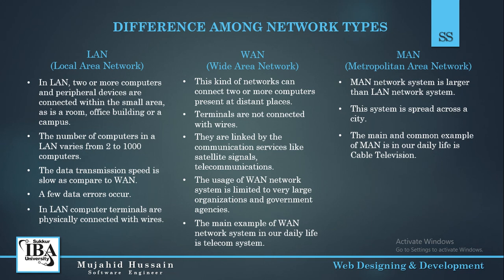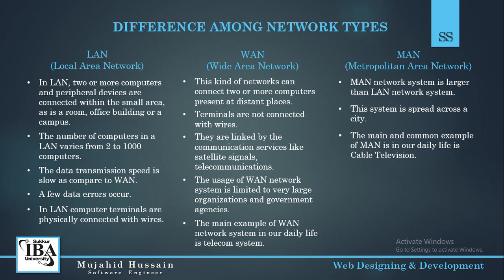And last we have the differences among network types. LAN, local area network: in a LAN, two or more computers and peripheral devices are connected within a small area, such as a room, office building, or a campus. The number of computers in a LAN varies from 2 to 1000.